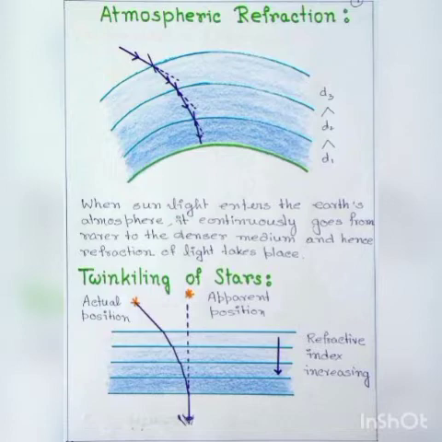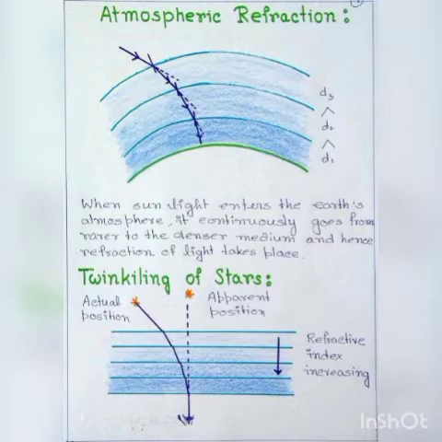So, due to refraction of light, the apparent position of the star is different from the actual position of the star, and moreover, the different layers of the atmosphere are mobile, and the temperature and the density of layers of atmosphere always change continuously. Hence, the apparent position of the star changes continuously, and the change in the apparent position of the star continuously leads to the twinkling of a star.